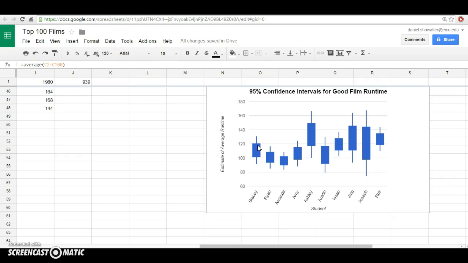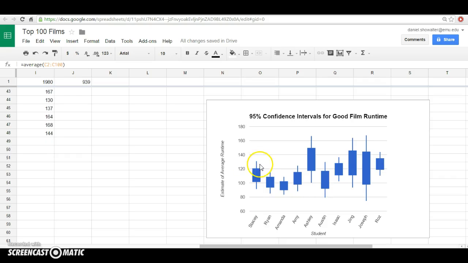For now, I just want you to get the sense that these confidence intervals that we build around our sample means do tend to catch the true population mean, but don't always.